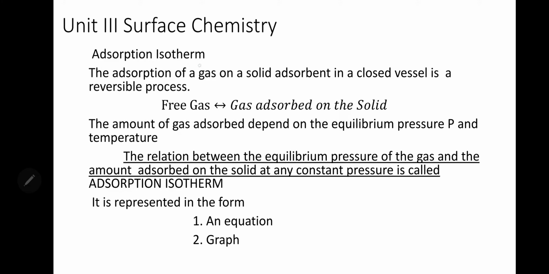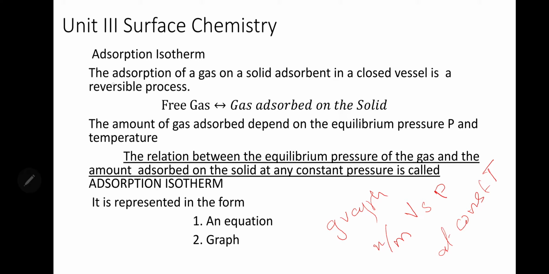Adsorption isotherm. The adsorption of a gas on a solid adsorbent in a closed vessel is a reversible process. Adsorption isotherm is actually a graph plot of the amount of a substance adsorbed versus pressure at constant temperature. That is what is known as adsorption isotherm.